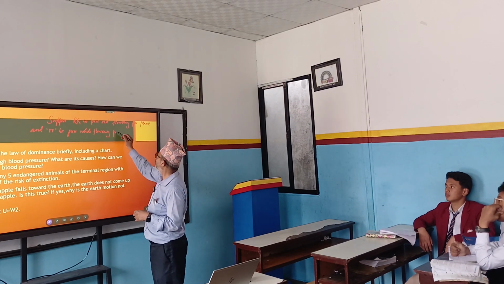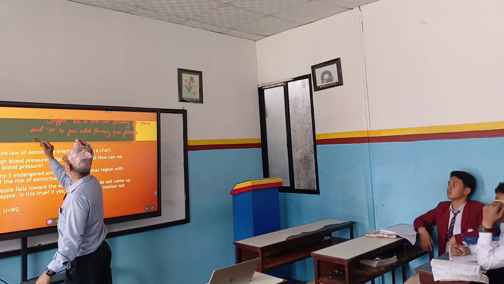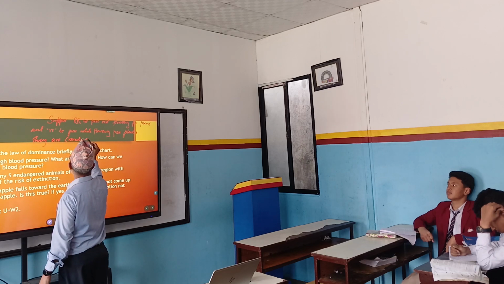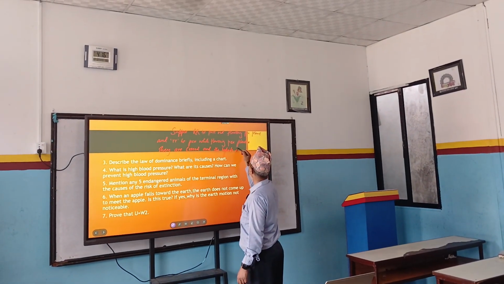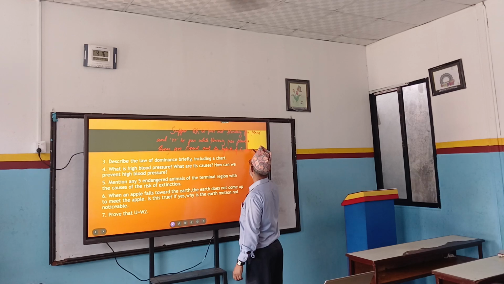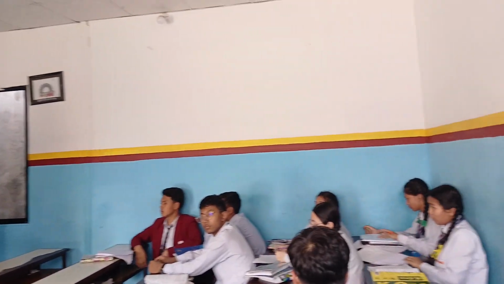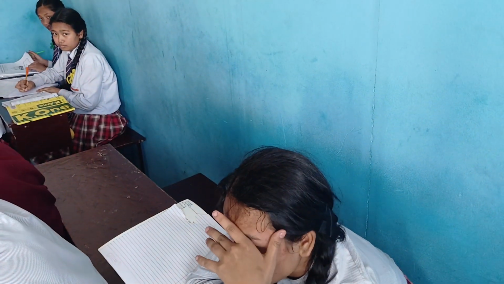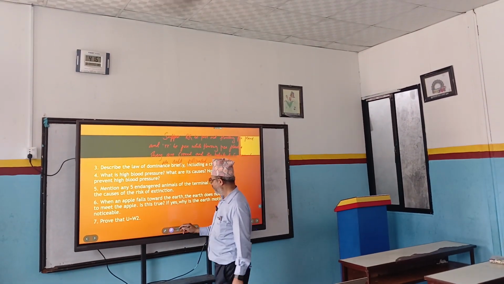White flowering, what is here? P. Plant. They are crushed. And the hybrids of F1 generation are self-pollinated. This thing must be written. Then you can write the chart.